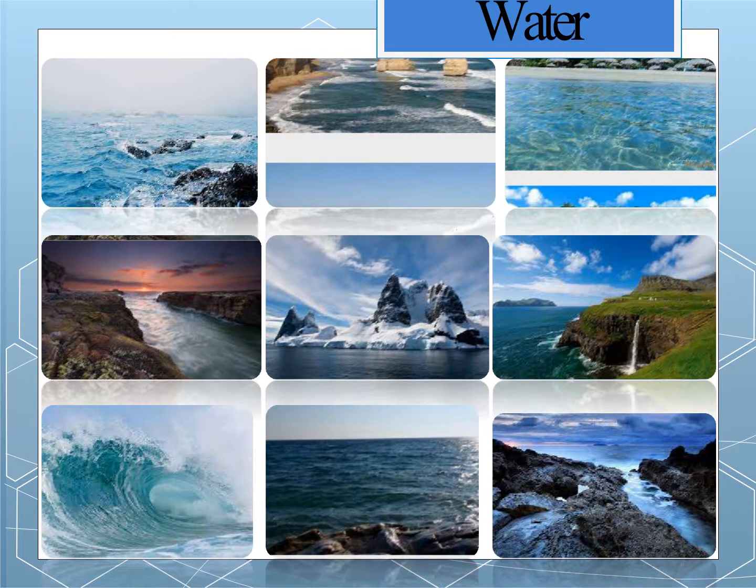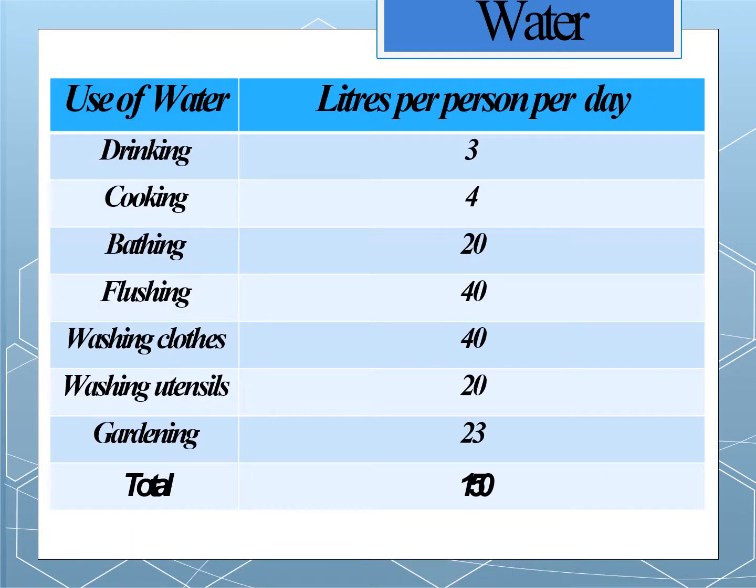These are the pictures of all the water resources and a list of the usage of water per person. You can see drinking 3 liters, cooking 4, washing clothes 40 liters per day, and so the total including gardening and washing utensils is almost 150 liters per person per day. If this happens on a daily basis, it is sure that there will be water shortage. Even now it is there, but the condition is getting severe day by day.